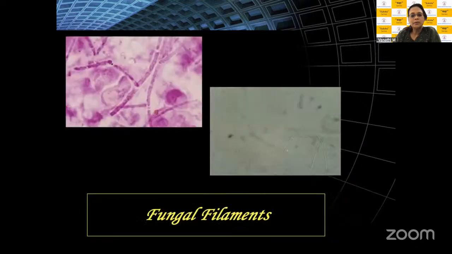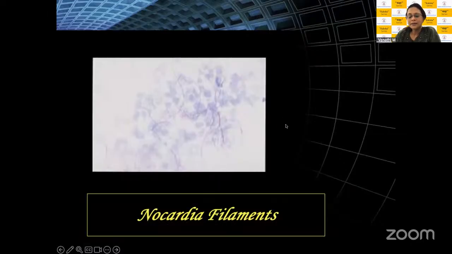This one has thinner filaments. If you go back, there you saw broader filaments, and they are septate and branching. It's a little difficult to make out on your KOH mount, but here you could see thinner filaments in comparison, and these are nocardial filaments. Of course, now you have pythium as well.